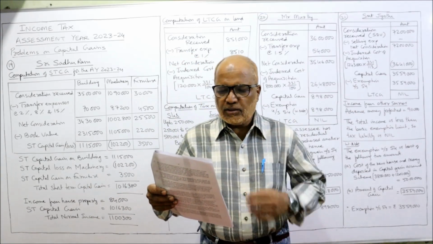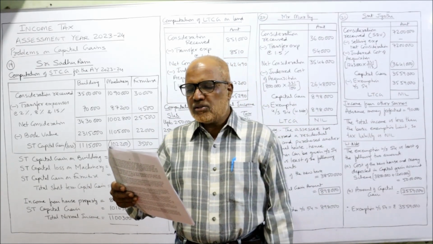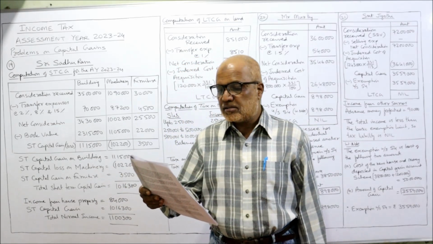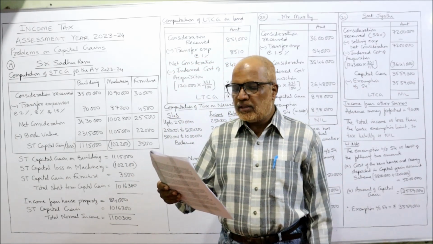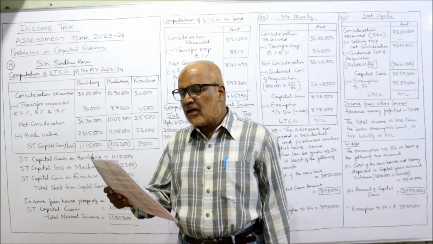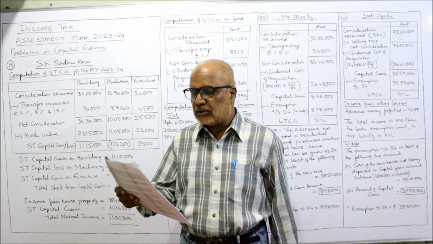Now, see the 19th problem. Sri Sadhuram is holding the following assets in his business for the last 23 years. He sold all the assets during the previous year. Calculate capital gain and tax liability if income from house property is 84,000.